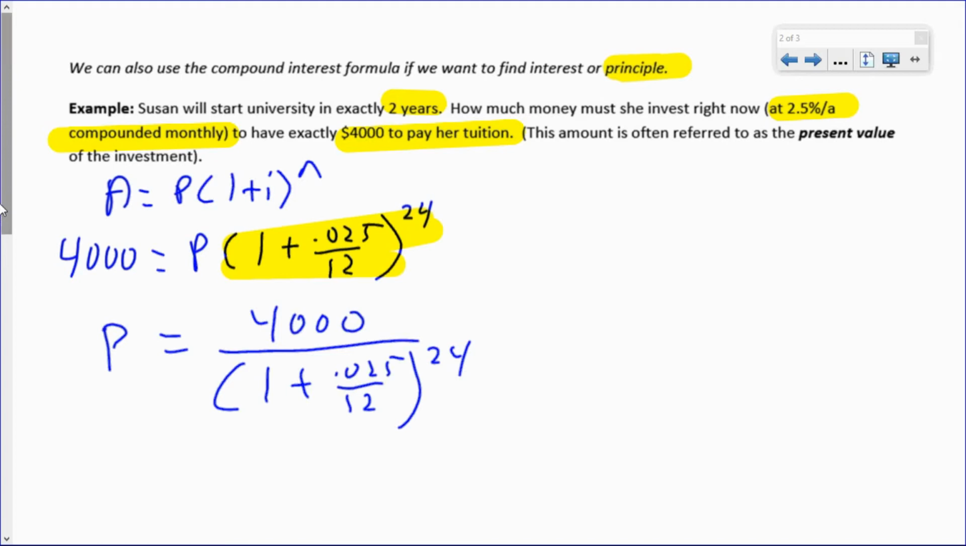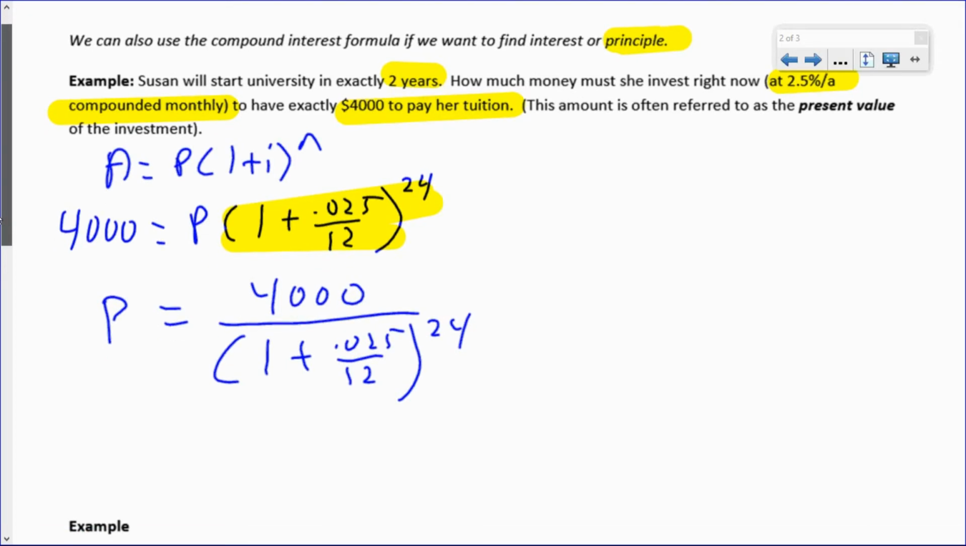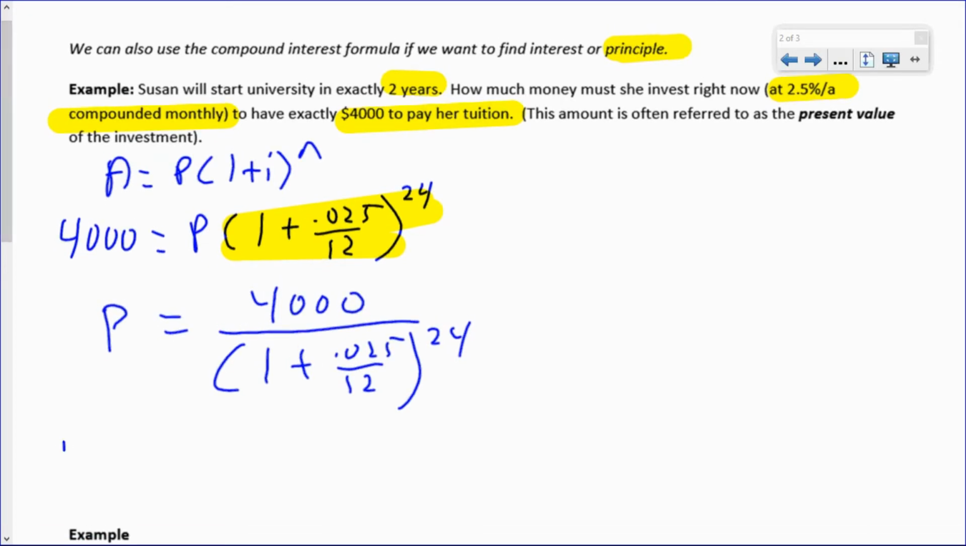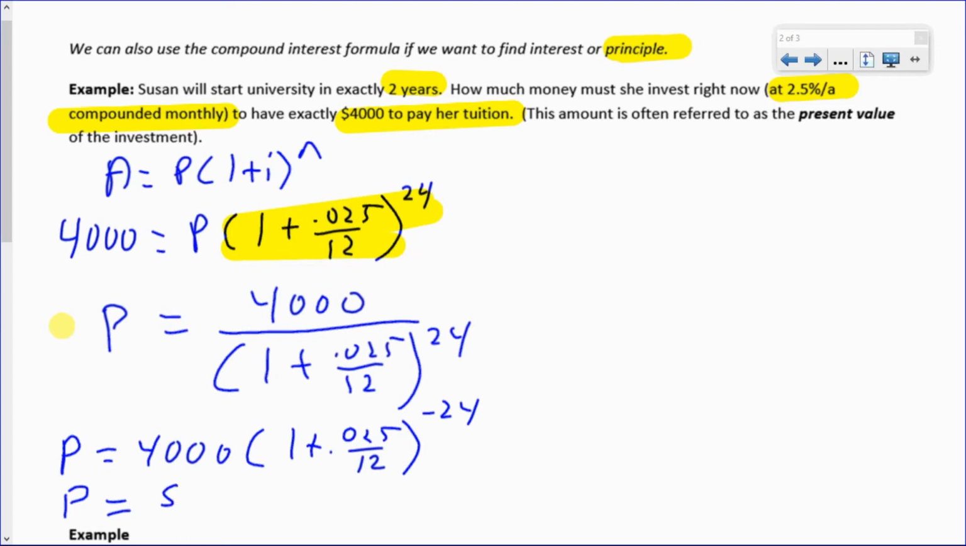Now you can do that on your calculator. One other thing I'd like to point out is you could use negative exponents. This expression is the exact same as 4,000 times 1 plus 0.025 divided by 12 to the power of negative 24. So instead of dividing by all this stuff, you could just use the negative exponent. It means the exact same thing. It's up to you to decide how to do it, but however you do it, you should get $3,805.12.